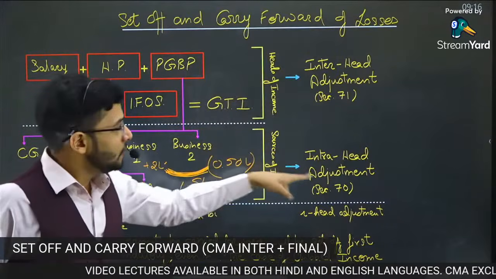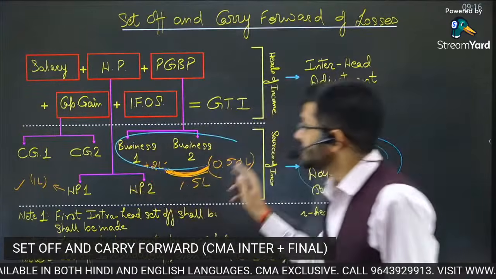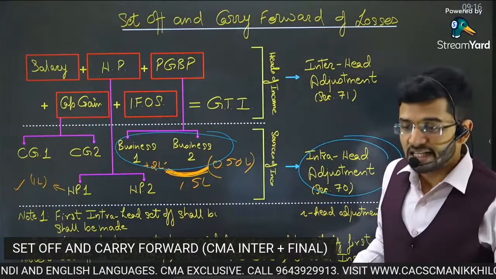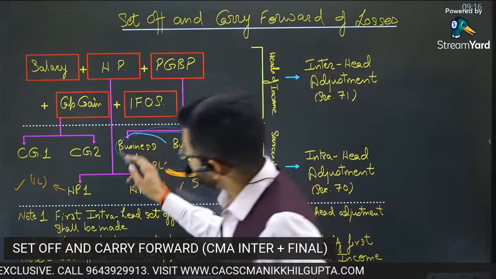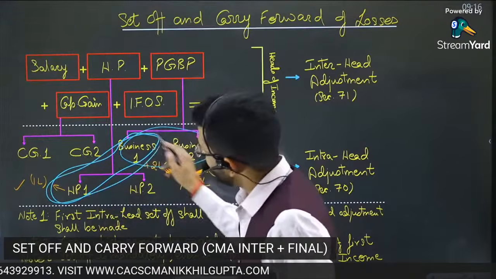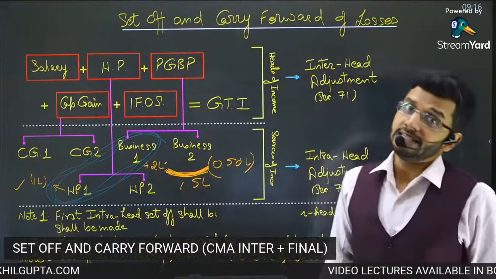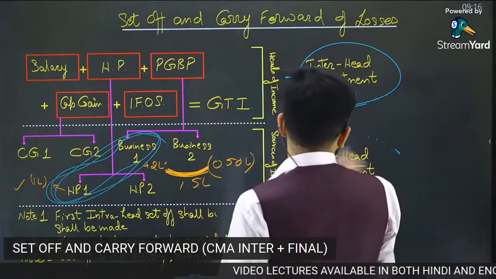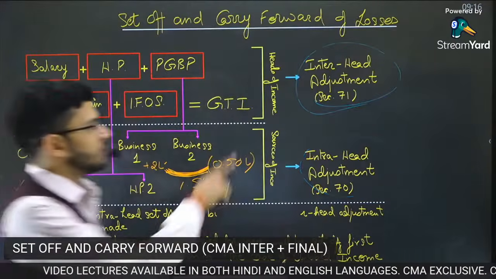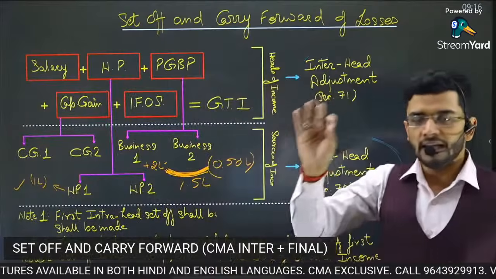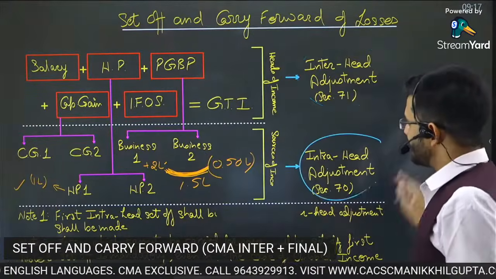Similarly, guys, what is intra-head adjustment? Intra-head adjustment is when adjustment happens within the same head. But when adjustment happens beyond the heads, when adjustment happens between 2 heads, that is known as inter-head adjustment. So that is the difference between inter-head adjustment and intra-head adjustment. There are 2 kinds of set-offs which we will be dealing with in this particular session, guys.